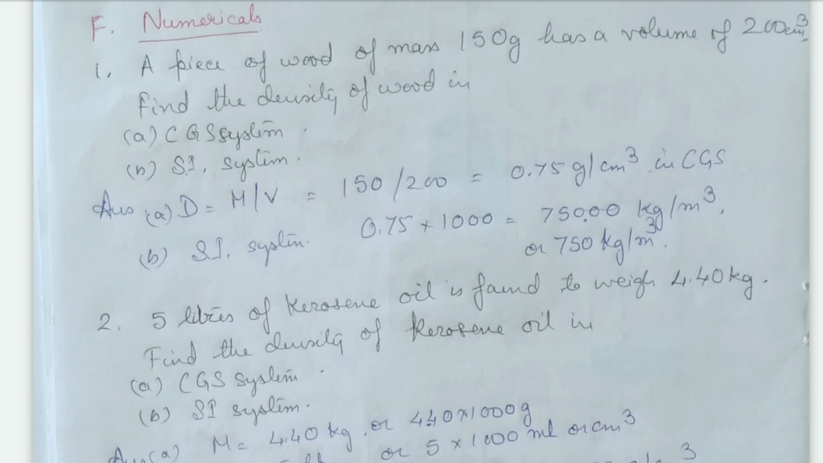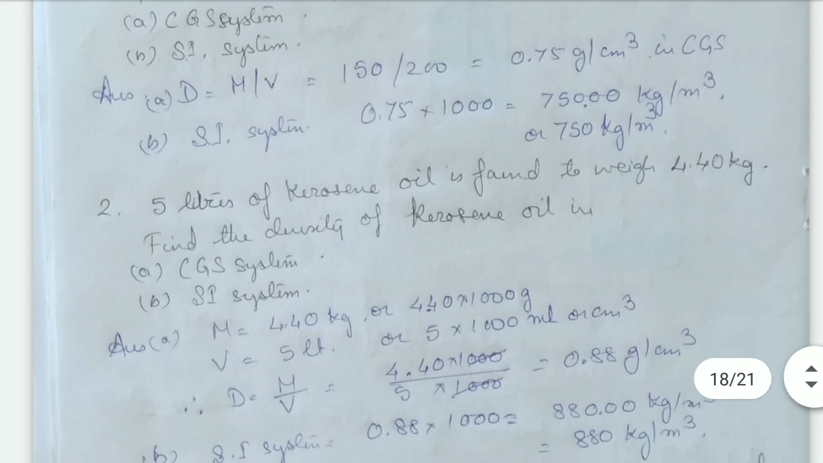But in SI system, we need to multiply this density in CGS system by 1000. So that gives 0.75 into 1000, that is 750 kg per meter cube. That is the SI system density.